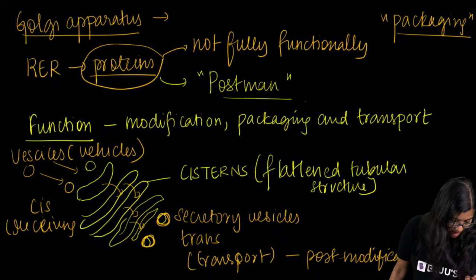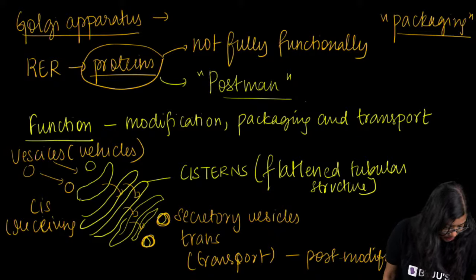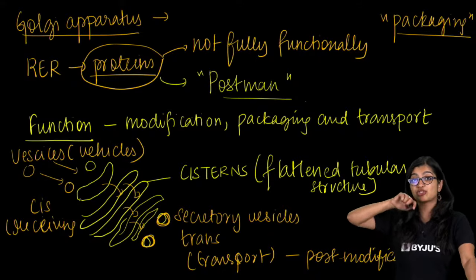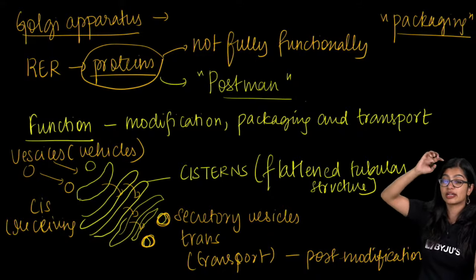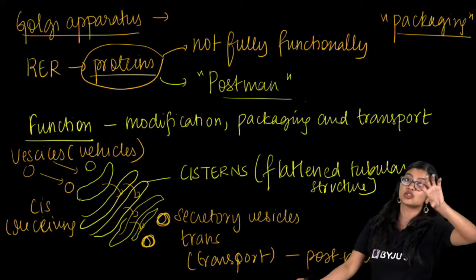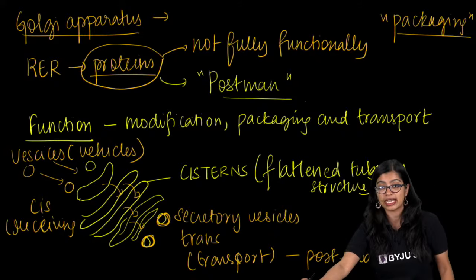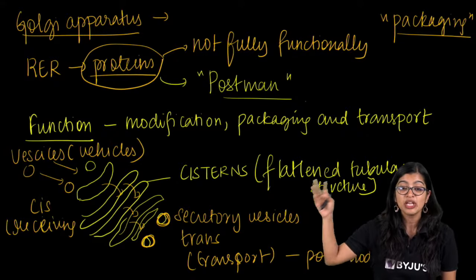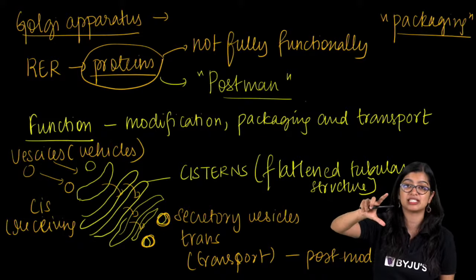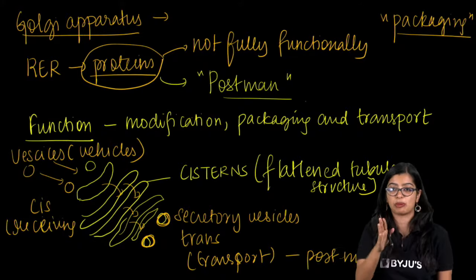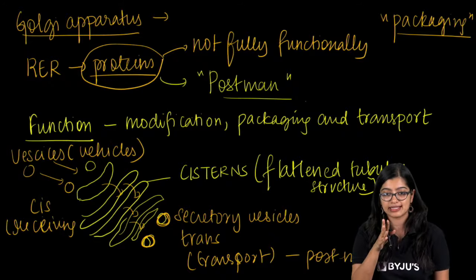Okay? Ma'am, ER and Golgi also transport. If the question comes which is mainly responsible for transportation, which organelle will you write? Very interesting question. If that is the case, they'll tell you very clearly which organelle is responsible for transport of modified proteins, or transporting proteins from inside to outside. So they'll be specific. If it is specific, then you can write Golgi apparatus primarily. You have to write Golgi as the answer.